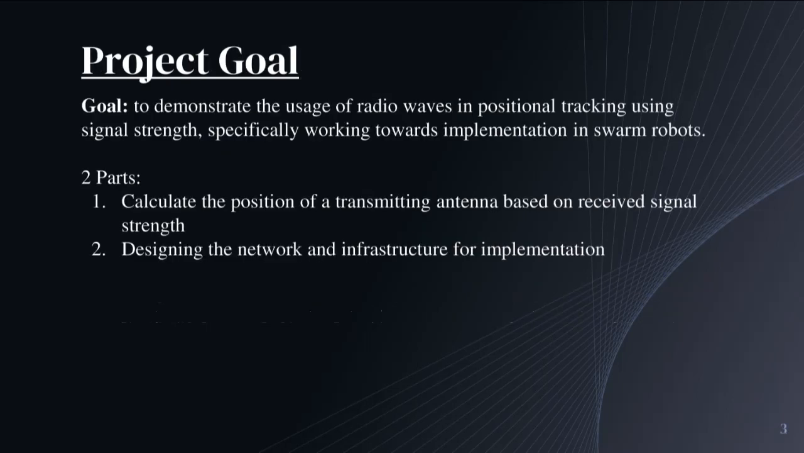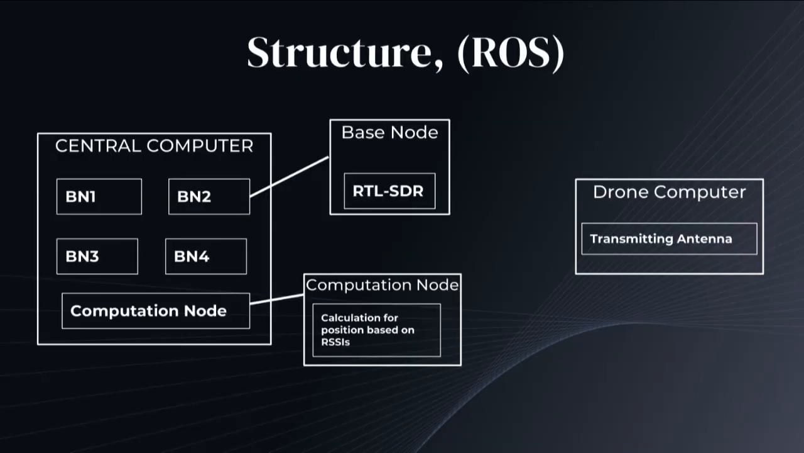Therefore, my main goal was to use the relationship between signal strength and distance to calculate the position of an object. On top of this, I wanted to build the infrastructure for implementing this tracking system, using the Robot Operating System framework to design a network of nodes with various tasks. And that's what I'll discuss first to give a better idea of what the system would look like.